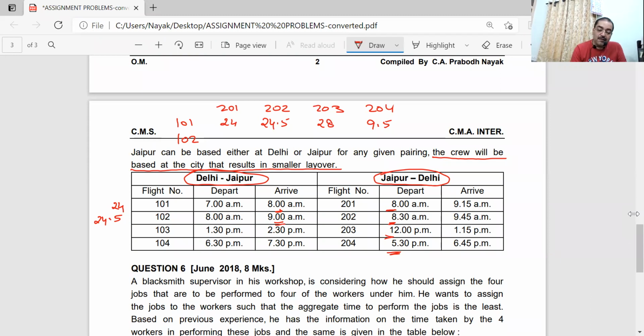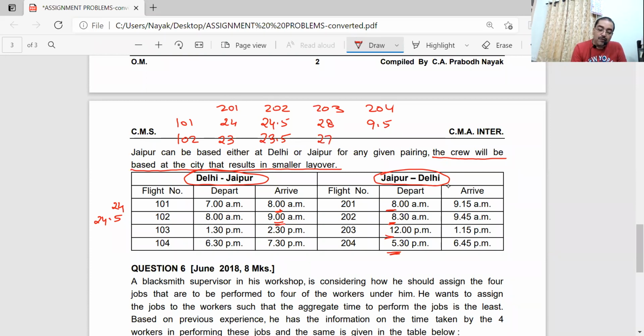You have to get 1 hour less now. 9 to 9, it is 24. So 1 hour less, 23 now. For the 202 flight, it is 9 o'clock today to 8:30 tomorrow. How many hours? Correct, 23.5 hours. 9 o'clock today to 12 o'clock tomorrow. How many hours? 27 hours. Very good, 27 hours.